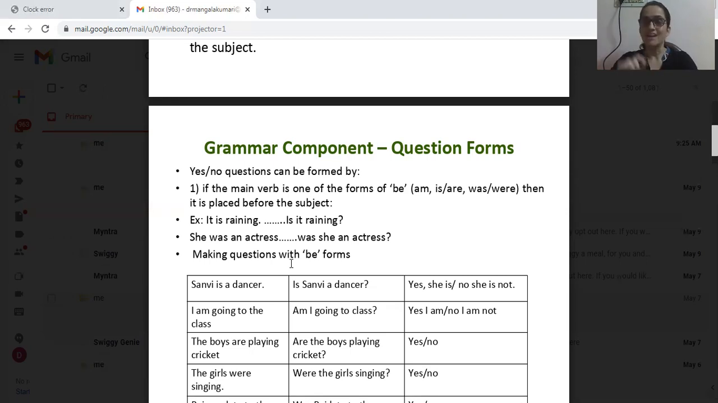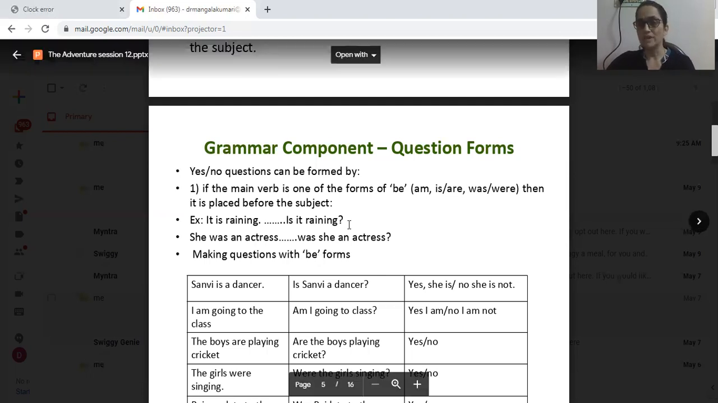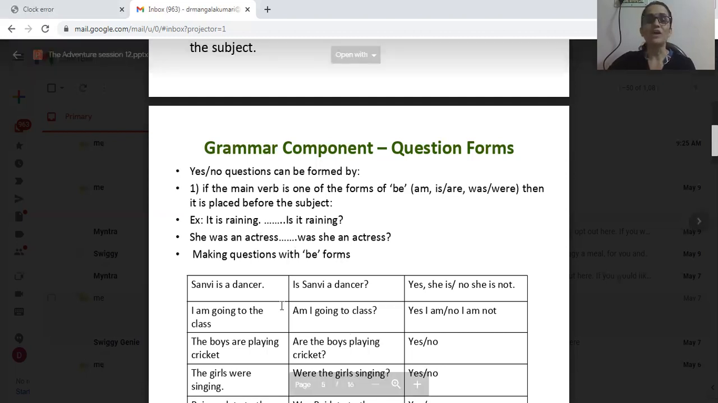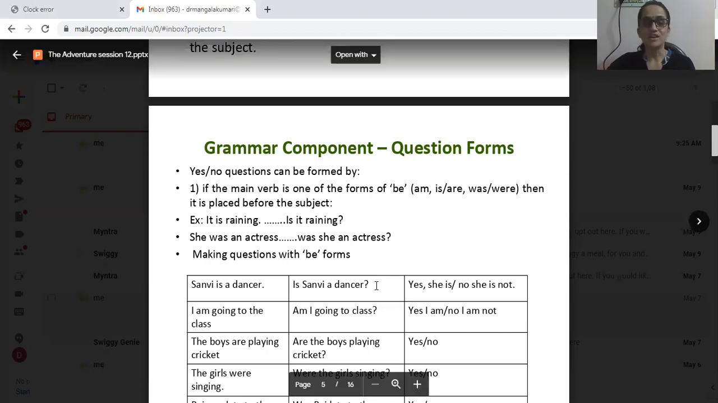It is raining. Here, only one verb is there, that is. Right? Is is a be form of the verb, and that itself is the main verb. No other action words are there. Of course raining is there, but is is the main verb. So how to invert the order? Is it raining? So, is it raining is a yes or no question.